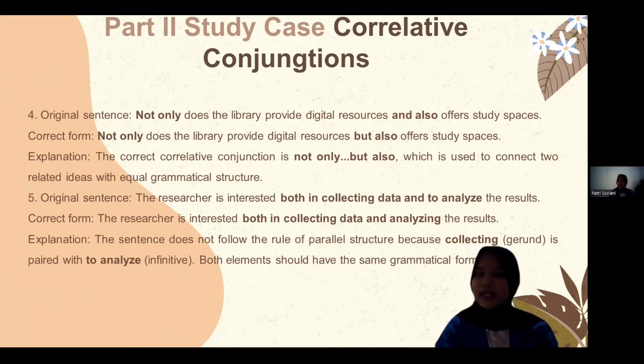Number 5: the researcher is interested both in collecting data and to analyze the result. The correct form is: the researcher is interested both in collecting data and analyzing the result. The sentence does not follow the rule of parallel structure because the gerund collecting is paired with the infinitive to analyze. Both elements should have the same grammatical form.